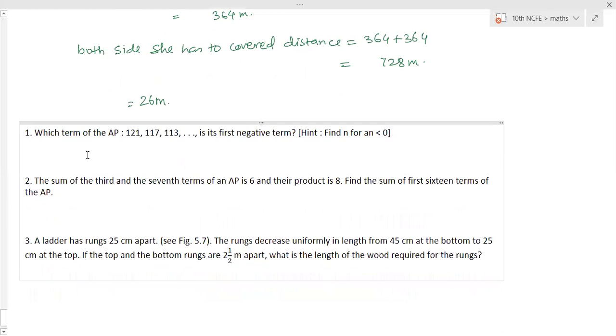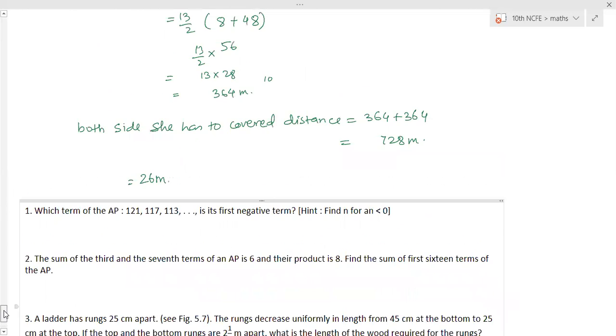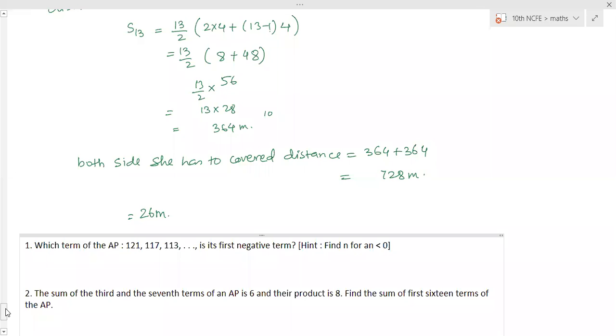First question, are you able to solve it? Can you solve this? We have solved already. Can you solve the first question? Yes, ma'am. Do it. It is a negative term. a n less than 0. Find the n value.